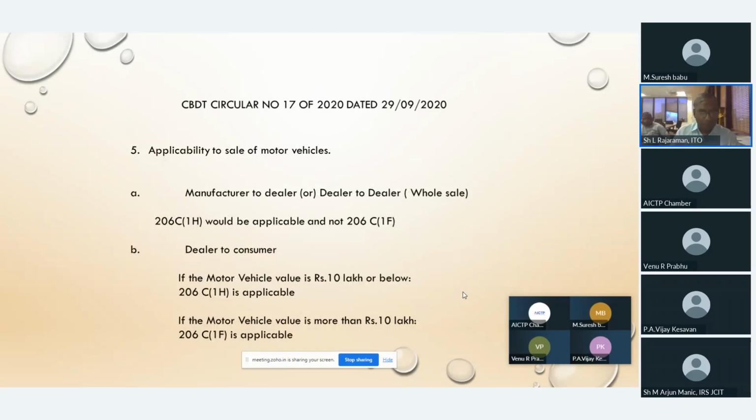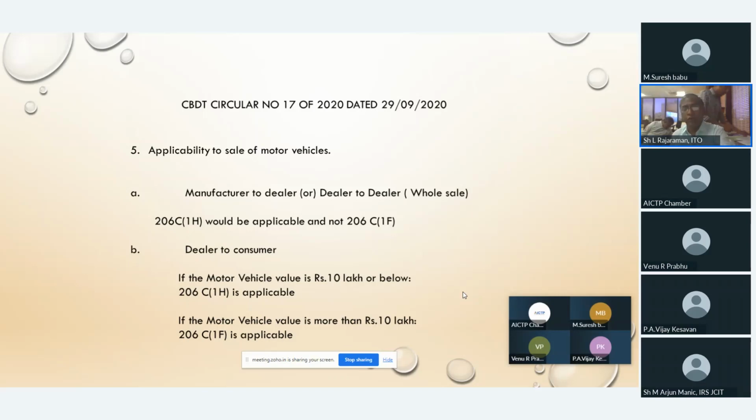Point number 5. Applicability to sale of motor vehicles. Here there are 2 categories. Manufacturer to dealer or dealer to dealer. It's a wholesale, so 206C(1H) would be applicable and not 206C(1F).